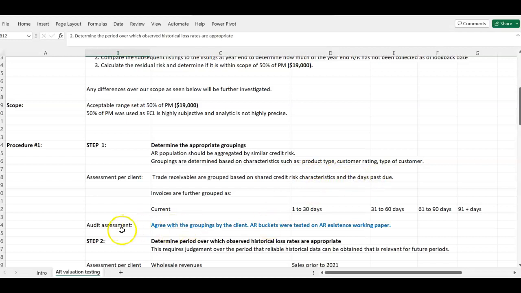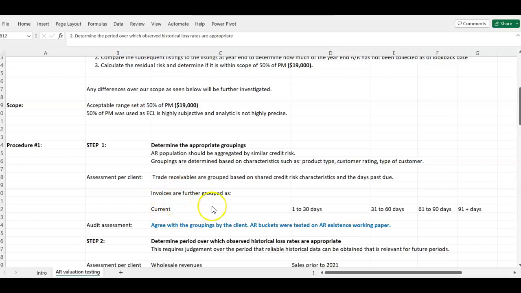And for me as the auditor, I'm like, okay, I agree with the groupings by the client. The AR buckets were tested. I agreed with what the client is saying because I already performed my AR existence testing. Remember, this is valuation. I already performed my AR existence testing where we looked at the various buckets like 1 to 30, 31 to 60. And in my own assessment, I'm saying, yes, I agree with the client's grouping. So that's just step 1, determine the appropriate groupings, okay?